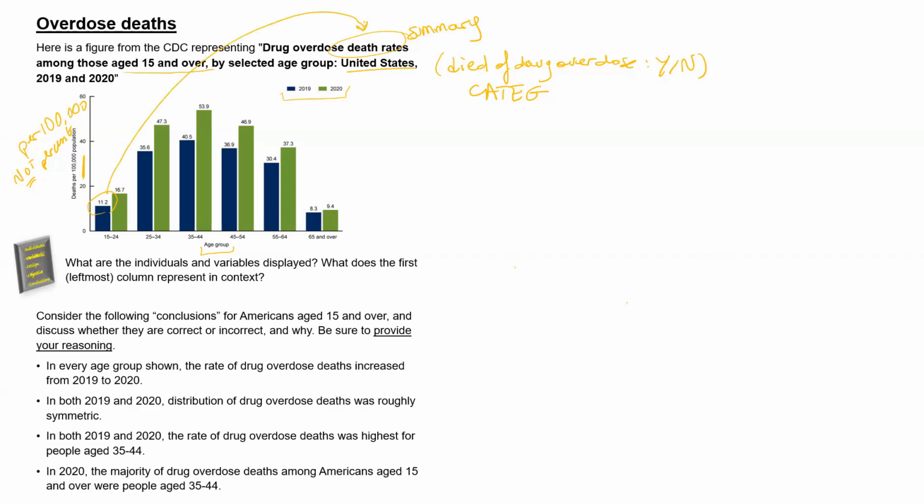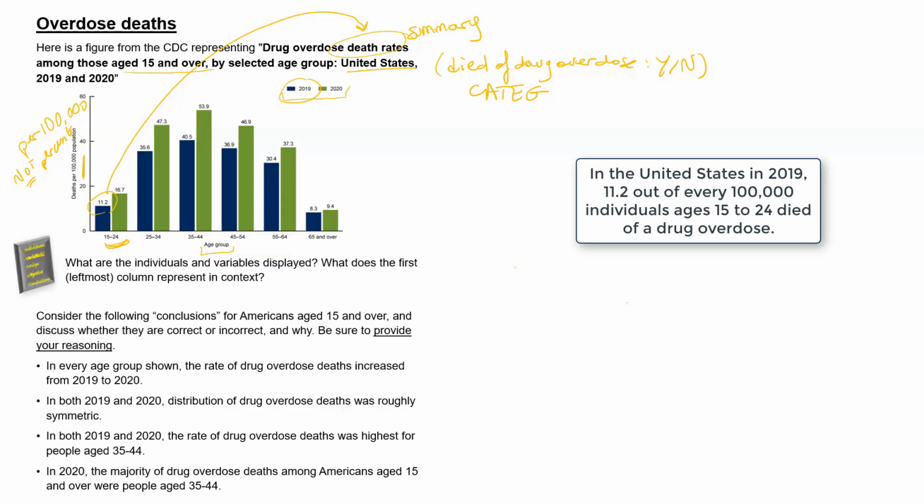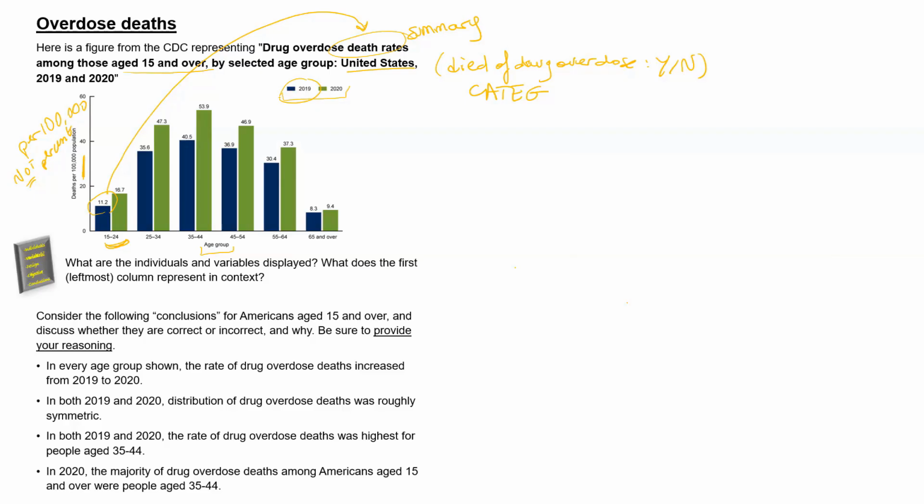So what does that tell us? That tells us that we're looking at individuals in the US who were ages 15 to 24 in 2019. And what the height of that bar and the numerical value tells us is that in this group, the death rate from drug overdose was 11.2 per 100,000. That means that for every 100,000 persons ages 15 to 24 in 2019, 11.2, so roughly 11, died of drug overdose. And that means everybody else in that group did not die of a drug overdose. The next sets of columns do the same thing, but considering a different group.